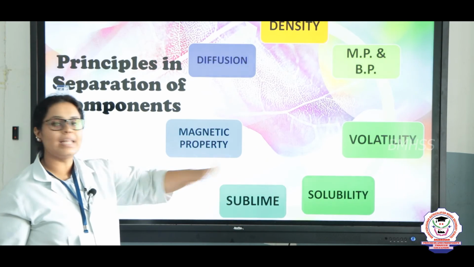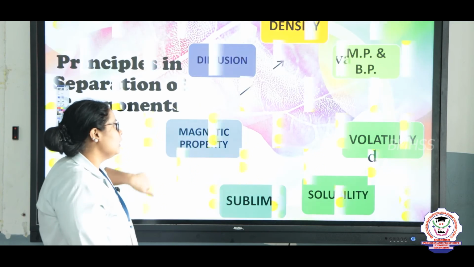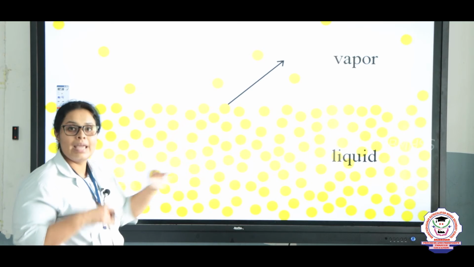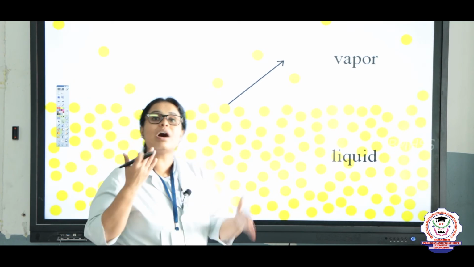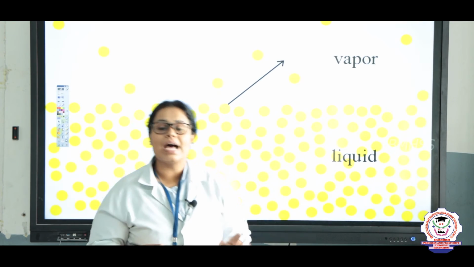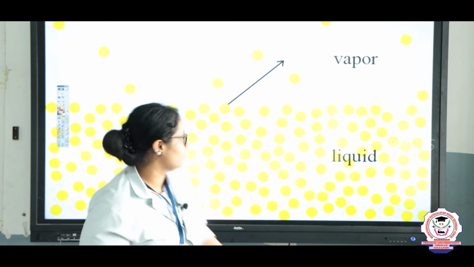The third one is volatility. So what is volatility, children? See the diagram here. When a liquid gets converted into a vapor, how fast it gets converted, that property is known as the volatility of a substance.